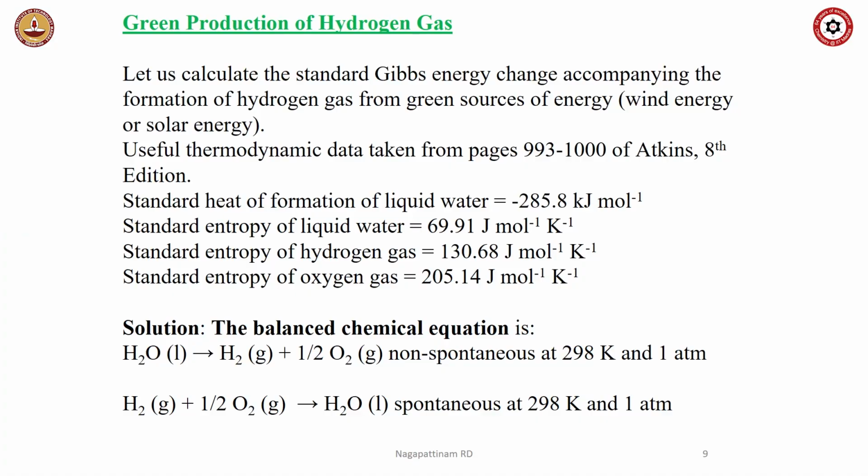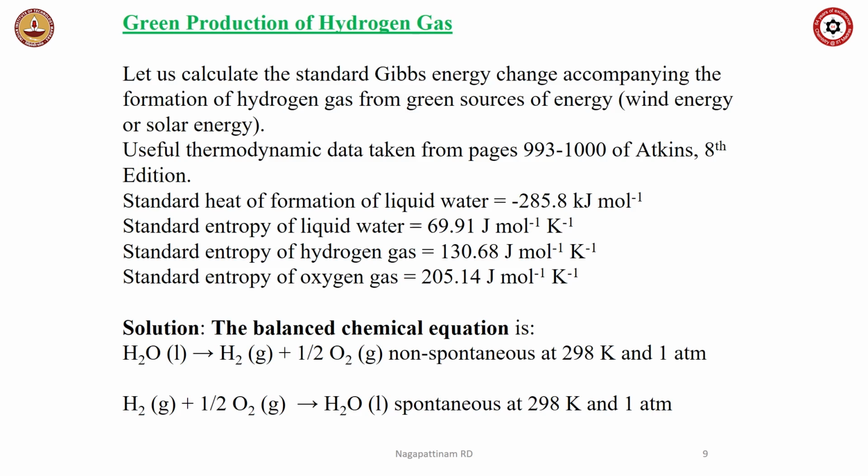So, the next problem is green production of hydrogen gas. Now, I told you at the beginning I will discuss this, remember. Green production of hydrogen gas means hydrogen gas is produced from water by electrolysis. The electrical energy must come from wind energy or solar energy, then it is called green hydrogen. Okay. So, if you want to calculate the standard Gibbs free energy associated with the formation of hydrogen gas from water using green energy, then what you need to do is look at the whole reaction. So, you go to Atkins page 993 to 1000, 8th edition, you will find the following data.